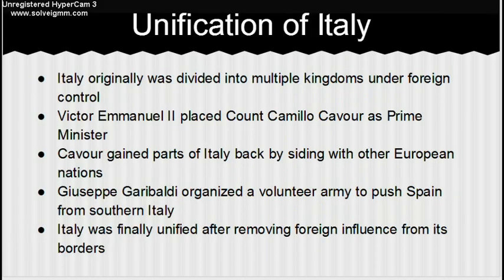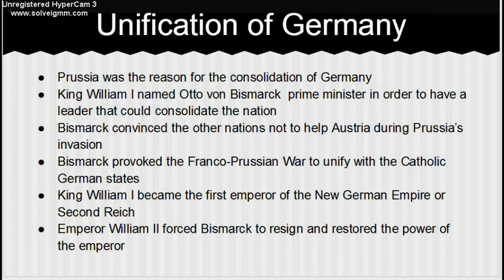Italy originally was divided into multiple kingdoms under foreign control. Victor Emmanuel II placed Count Camillo Cavour as prime minister. Cavour gained parts of Italy back by siding with other European nations. Giuseppe Garibaldi organized a volunteer army to push Spain from southern Italy. Italy was finally unified after removing foreign influence from its borders.